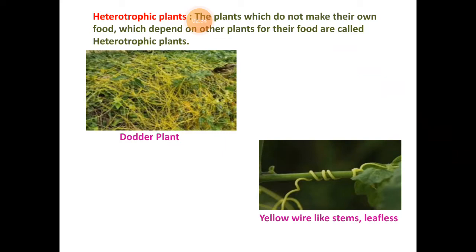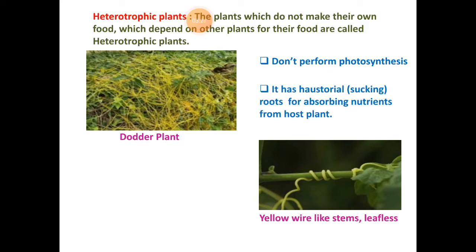They have some characteristics: they don't perform photosynthesis. Generally, these plants lack chlorophyll. That's why they don't have the ability to synthesize their own food by photosynthesis. Therefore, they don't perform photosynthesis. They have haustorial sucking roots for absorbing nutrients from the host plant.